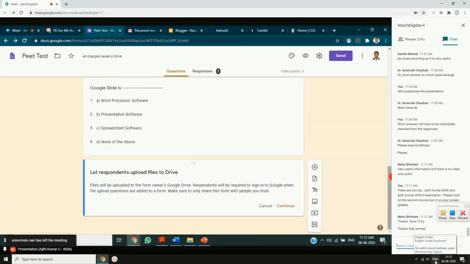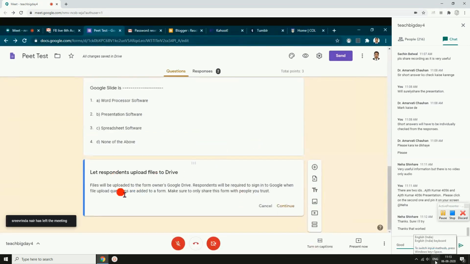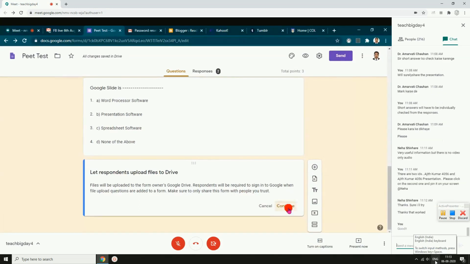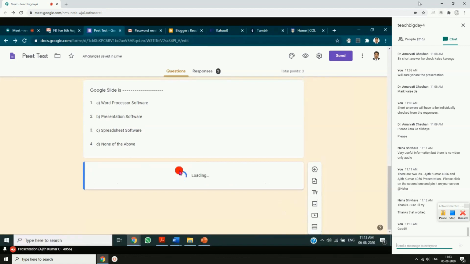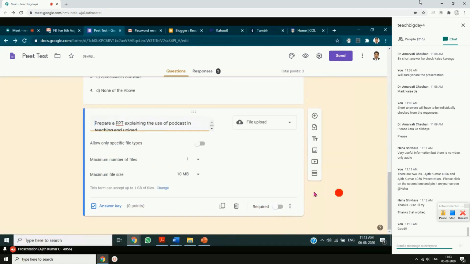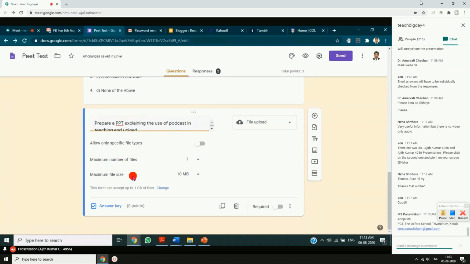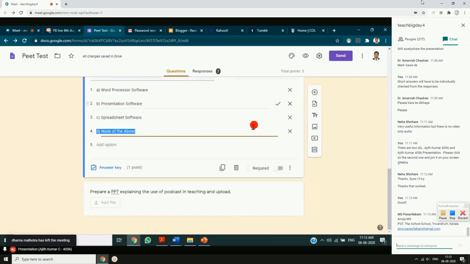So when you are asking to file upload, you have to do many things, like you have to limit the GB size, everything. So for that, you have to click on continue. Then a lot of instructions come: allow only specific file types, maximum number of files, maximum file size, everything you can select from here. Okay, so that is done. We can go to the preview.